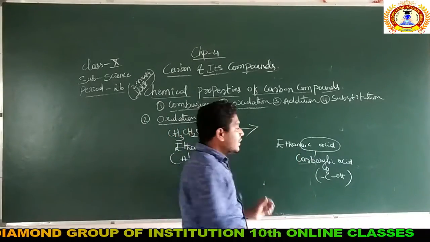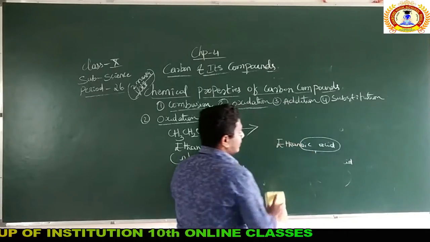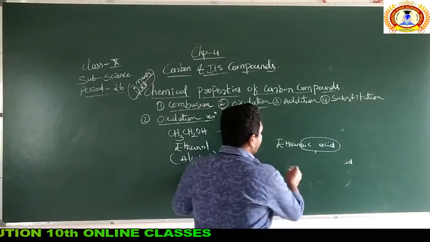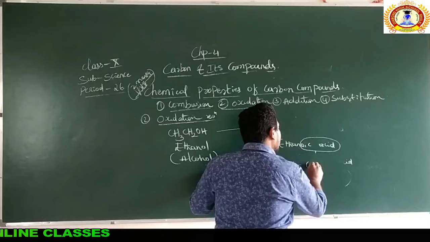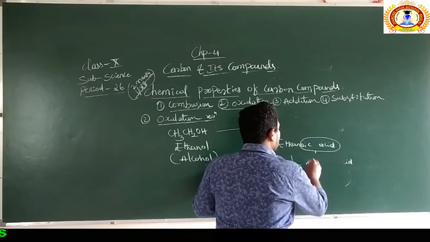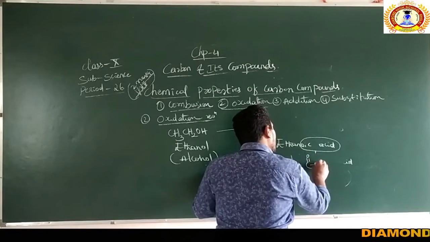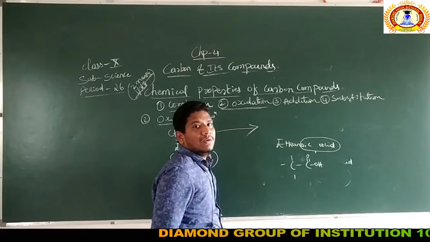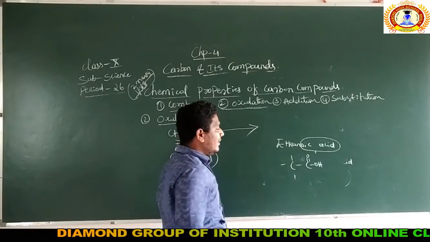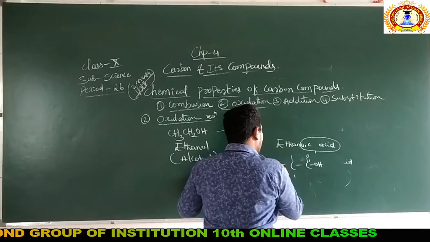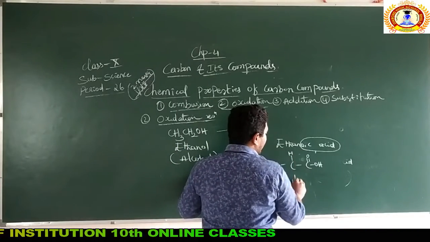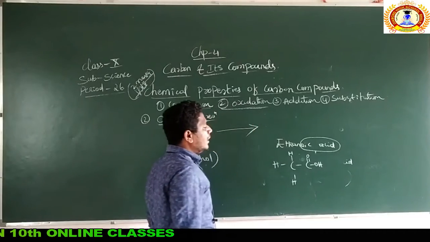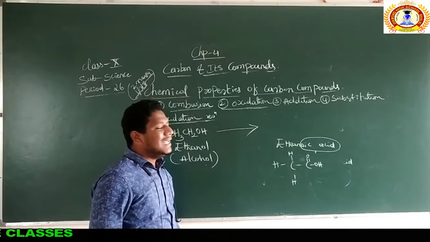Then what is the structural formula of ethanoic acid? Just listen. Meth, eth, one double bond O and one OH group. So this becomes the functional group of ethanoic acid, the carboxylic acid. Remaining are H as usual, right? H, H, H. So this becomes the structural formula of ethanoic acid.